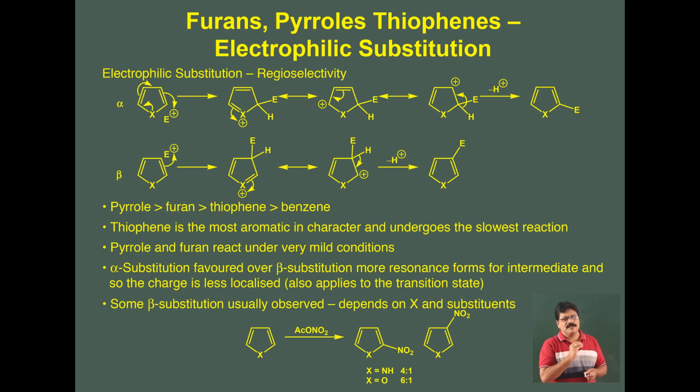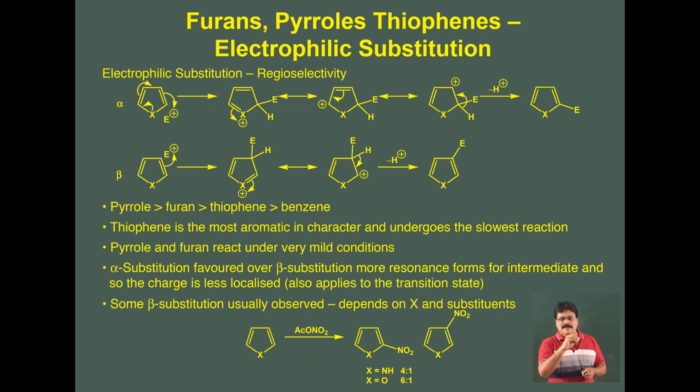So, here when the attack is at position 2, you get 1, 2, 3 resonating structures. Whereas, when the reaction takes place at 3, there is a small difference. We can just write the resonating structures when the attack is at position 3. So, you get this, and now the H is lost and we get the product.